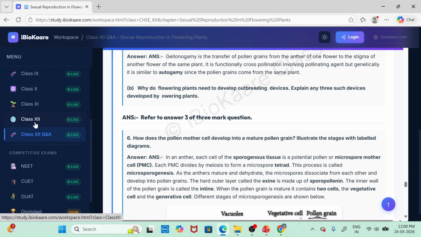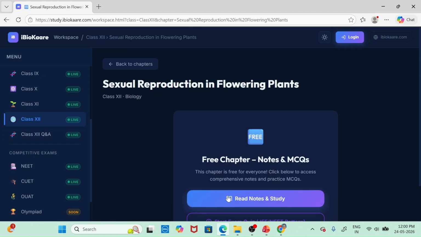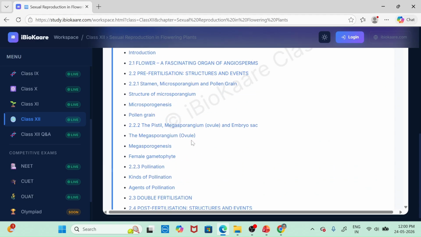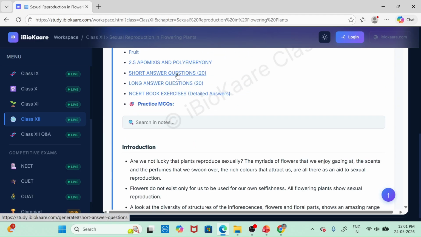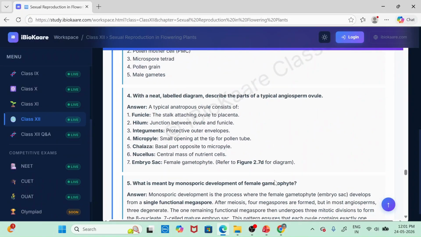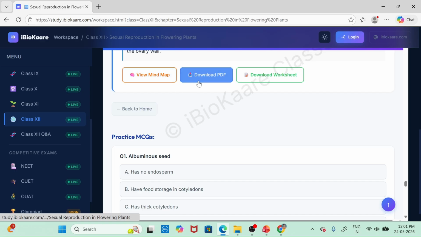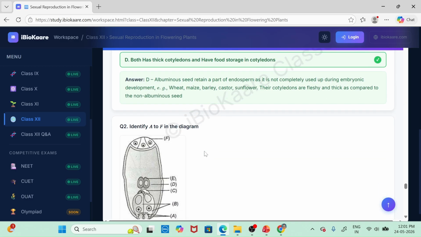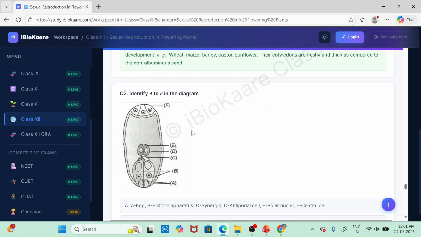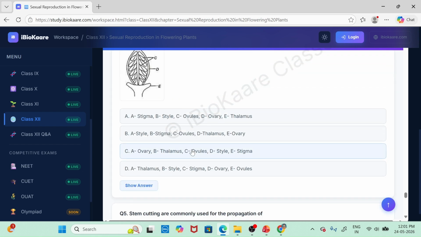Suppose anybody goes for class 12, for example, and goes for the chapter called Sexual Reproduction in Flowering Plants. Here you not only get the notes, in addition you will get short answer questions, long answer questions, and NCERT book solutions with detailed solutions. You get mind maps, downloadable PDFs, downloadable worksheets, practice sets, and practice questions in NEET format. Easily you can practice the questions.